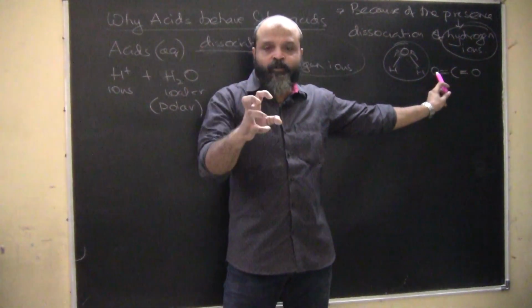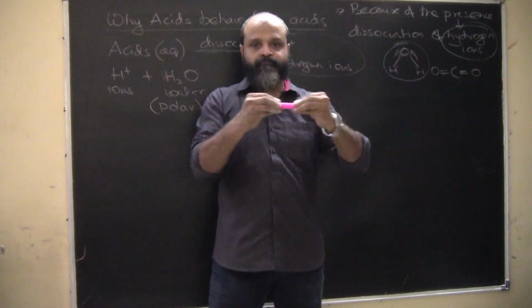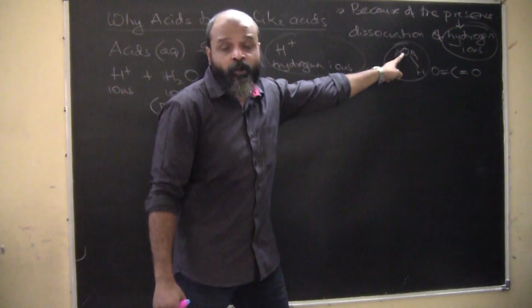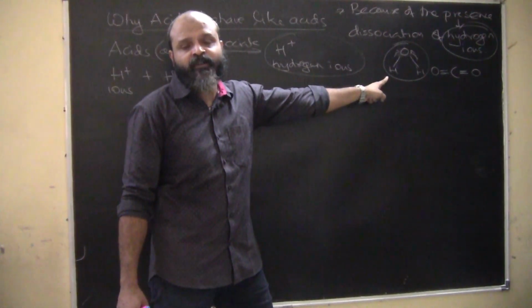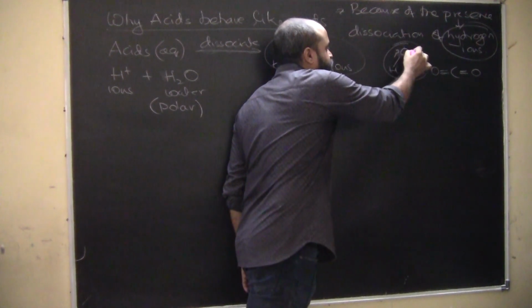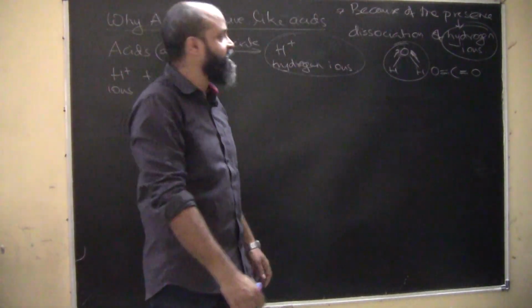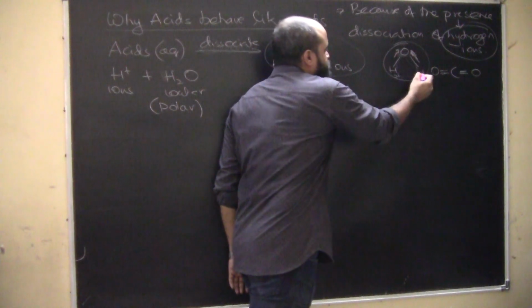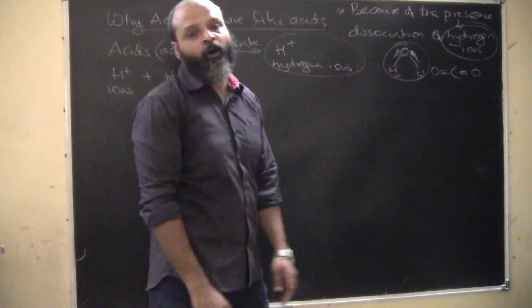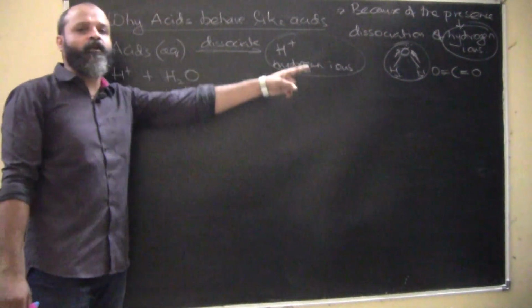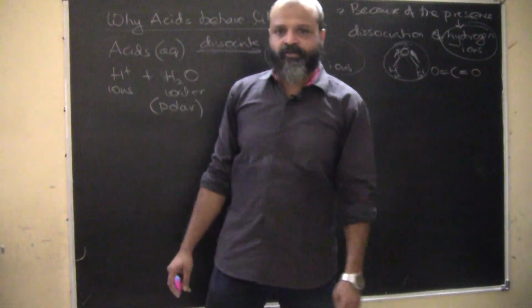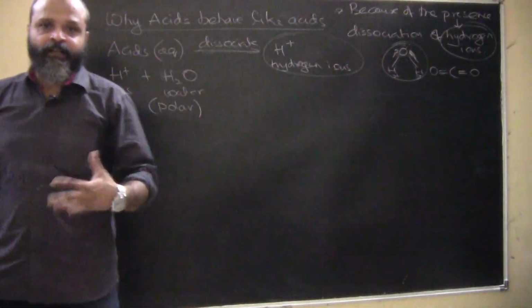So oxygen is trying to pull it, so it remains stationary. However, in this case, oxygen has a much higher electronegativity as compared to hydrogen, so it will try to pull the electrons towards itself. This will also try to pull the electrons towards itself, because of which a slightly positive charge will develop on hydrogen and negative charges will develop on oxygen. That's what renders the water molecule as a polar molecule. So slight polarity develops.